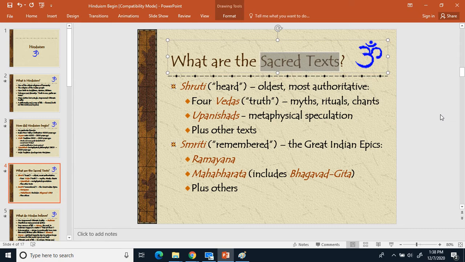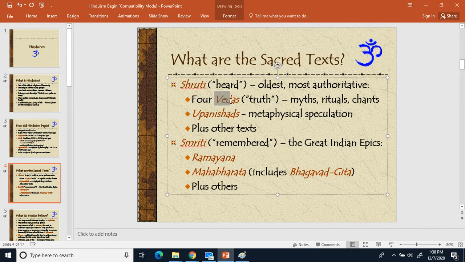Okay, so the Bible is a sacred text of Christianity. So then a sacred text for Hinduism is what? It's called the Vedas. One, Vedas equal sign truth. So the Vedas just means truth. That's what the word Vedas means.